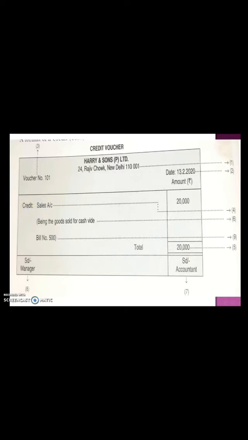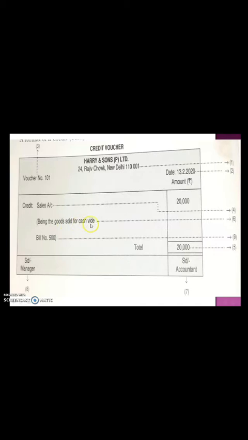So sometimes they will not give you a credit note, you have to prepare it, so you just understand that for a sale, for cash sales, we produce the credit vouchers. So if they have given the item of sales, you can understand that it is for preparation of a credit voucher. So write down here credit, then write down sales, and write the amount in front of that sales.